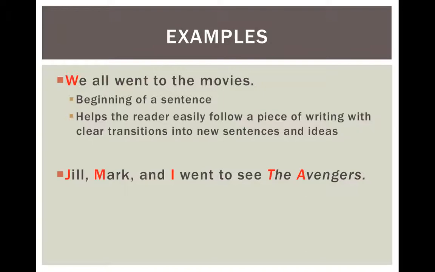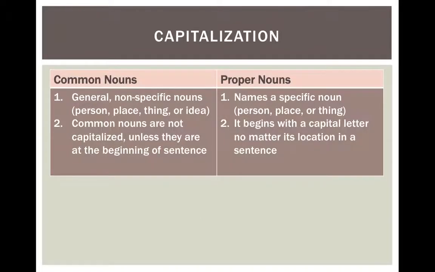And so what is a proper noun, you might ask? Well, if you take a look at this chart, you'll see that when it comes to capitalization, there are two different types of nouns to consider. Common nouns are general, non-specific nouns, a person, place, thing, or idea. So they're general, and they are not capitalized unless they're at the beginning of a sentence, because as you saw before, we capitalize the first word in any sentence no matter what.